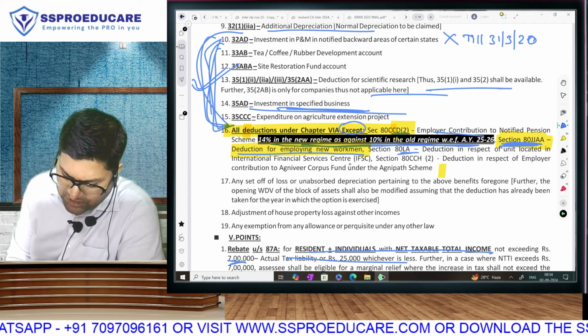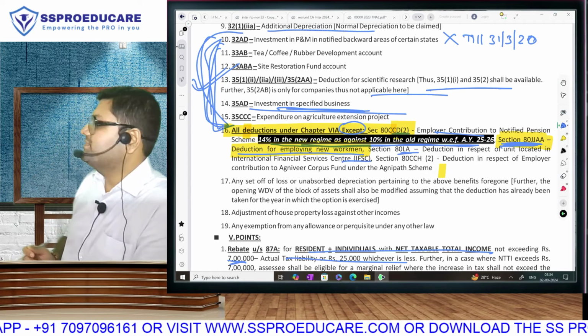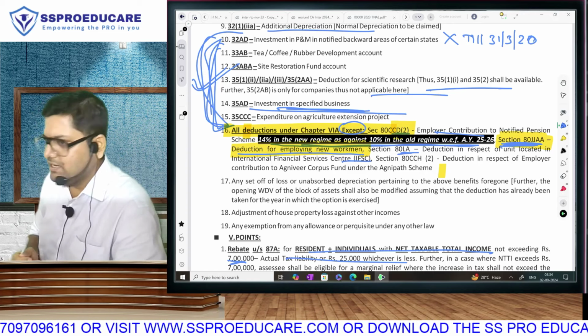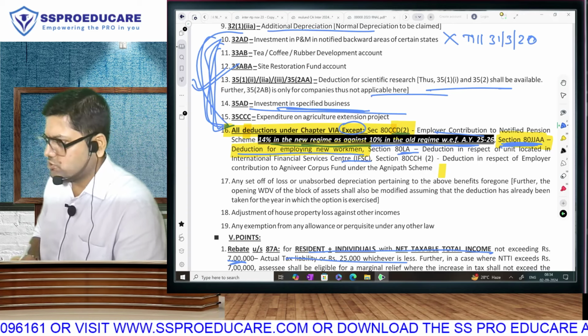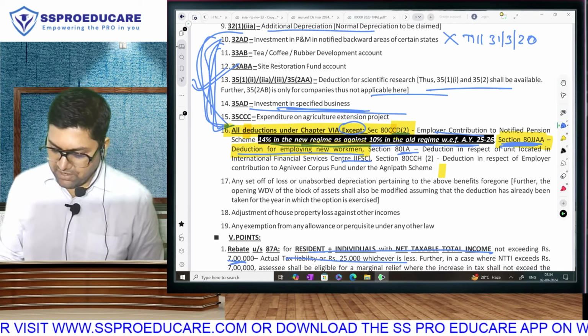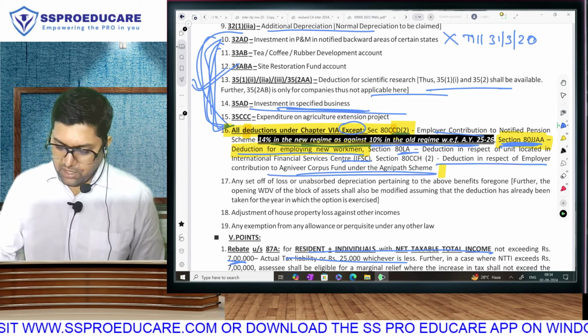There is 80LA with respect to something called International Financial Services Centre, IFSC. In one of the chapters, I will discuss with you what is IFSC. When I do the meaning of IFSC, you will also understand 80LA. And then last year, an amendment took place. Our government has introduced something called Agnipath Scheme, Agniveer Corpus Fund.